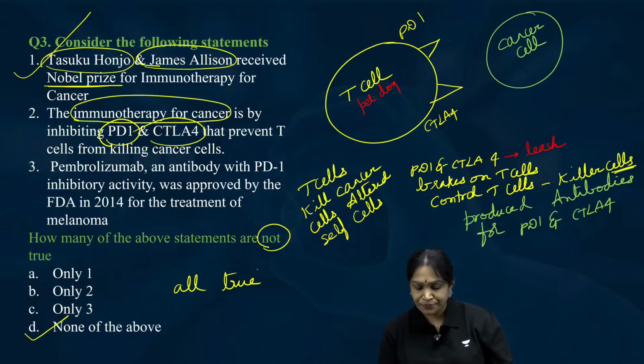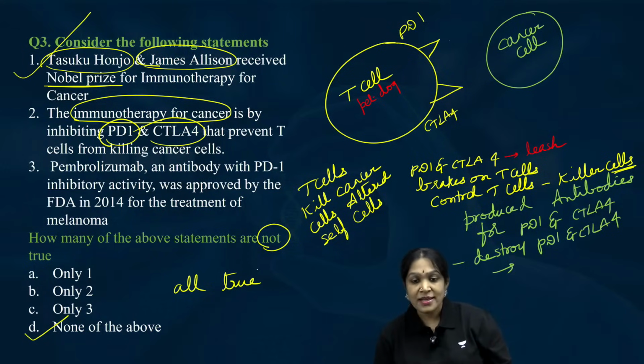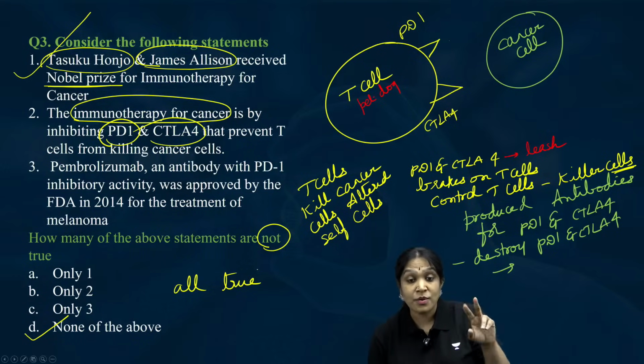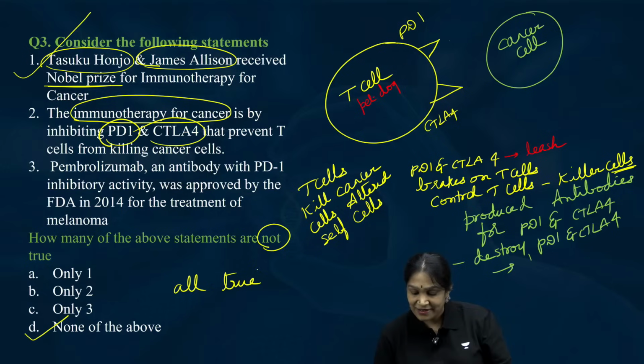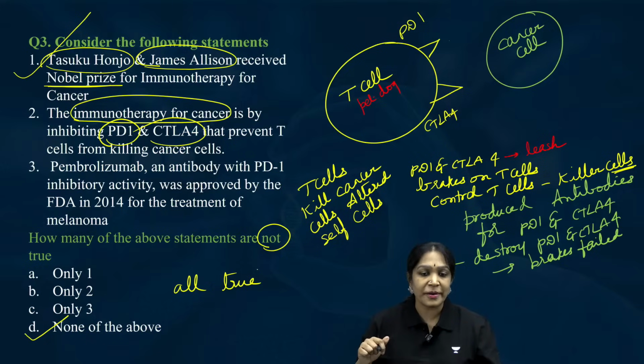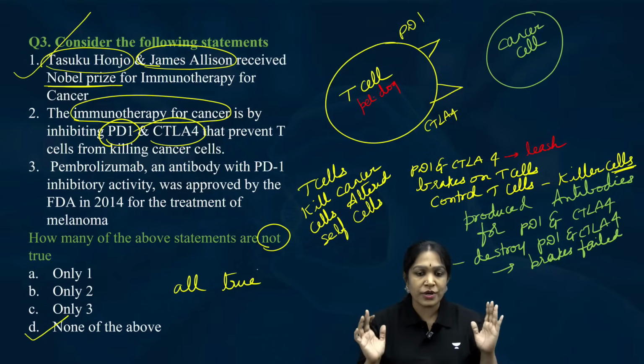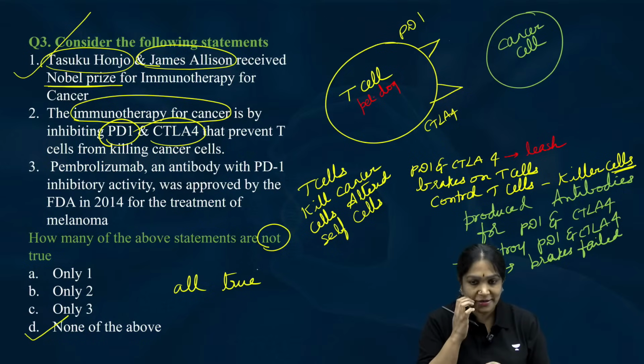So what they do is destroy the PD1 and CTLA4. Now what happened? It is like a dog which is unleashed. It is like a vehicle whose brakes failed. Is it clear? Brakes failed. The car will go and attack the other person, or this dog will go and attack the other person. The other person here is cancer. So this is the story of immune therapy for cancer.